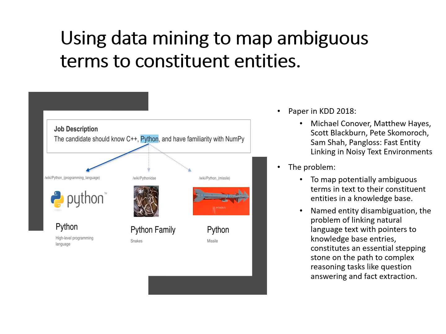As we can see, named entity disambiguation is a task of mapping ambiguous phrases in texts. As shown here, the word Python can mean three different things. It could mean the high-level programming language Python, or it could mean Python belonging to the snake family, or Python can be a missile. These ambiguous phrases are called surface forms, and these are mapped to canonical entities in a knowledge base like Wikipedia.